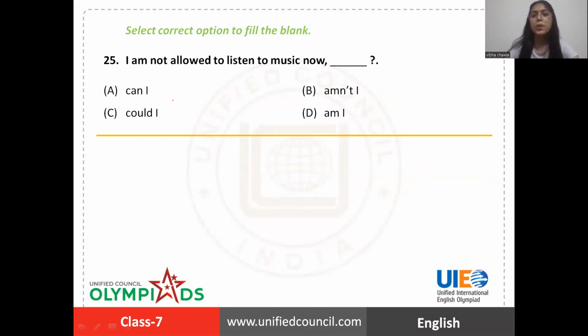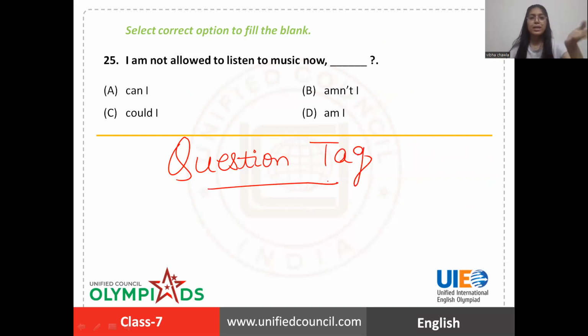Next one. The next question is from question tags. Now, what are question tags? Question tags are like this: can I? Could I? Basically, question tags are mini questions which are used after a statement to ask for confirmation. For example, I said a statement, it is hot today.